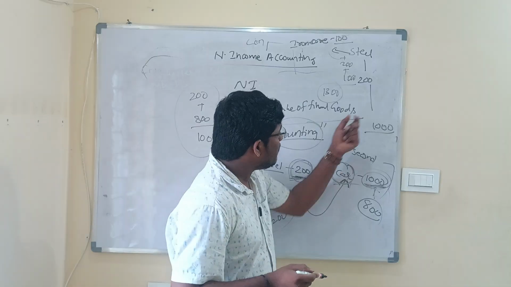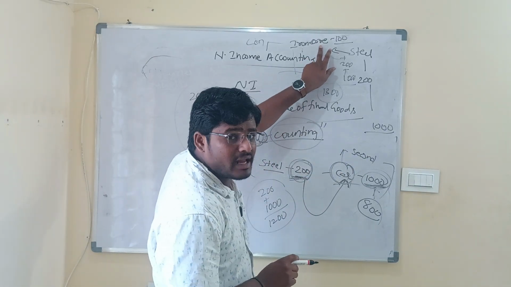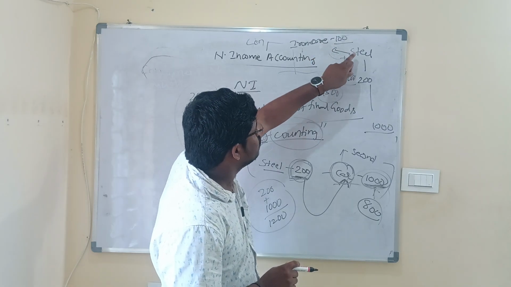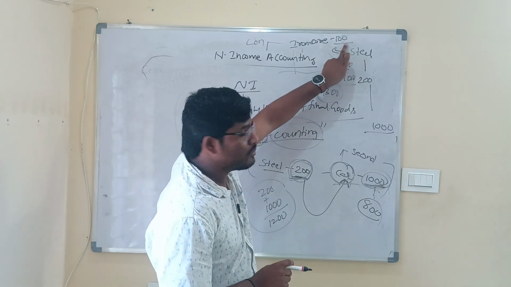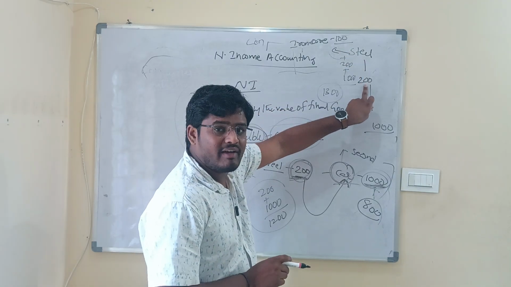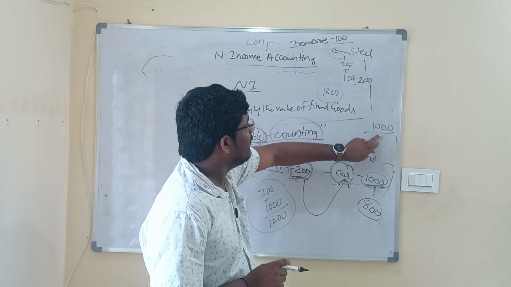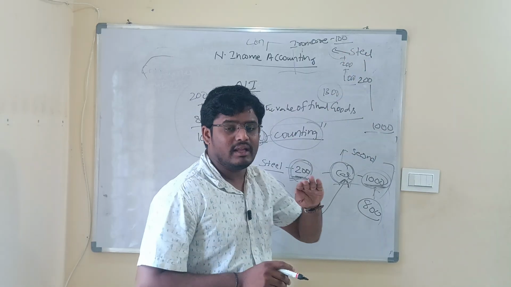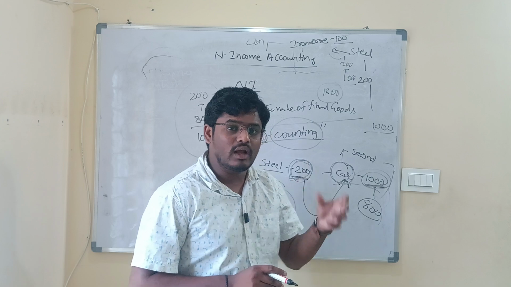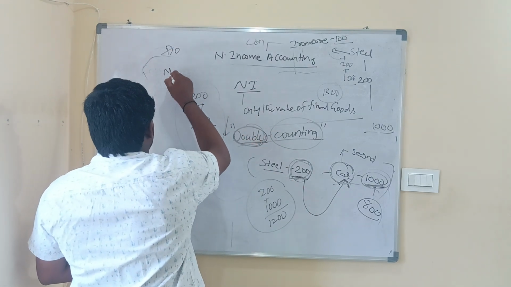But in reality, when the iron ore is manufactured and sold to the steel company, 100 rupees value is added. Now the same 100 is included in the value of steel, and the same 100 is also included in the value of car. It means in reality, it is not only leading to double counting, it is leading to multiple counting.